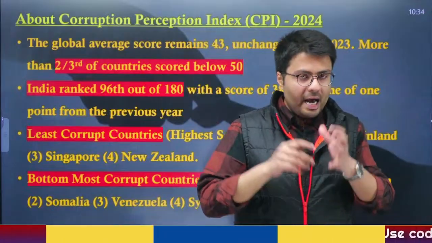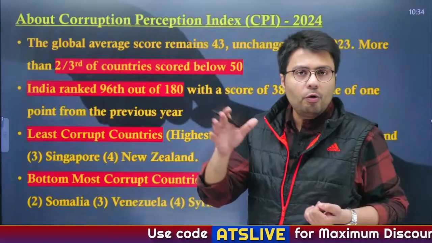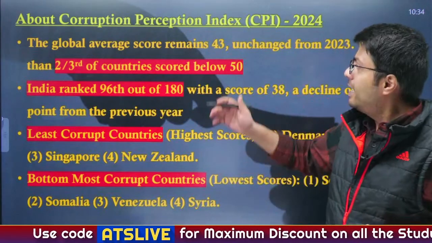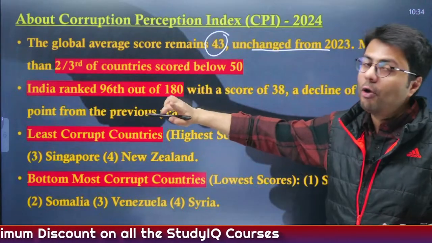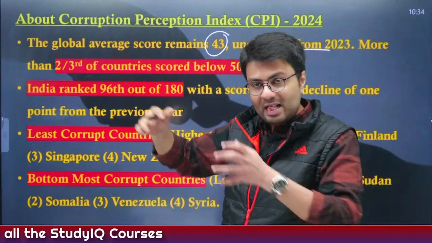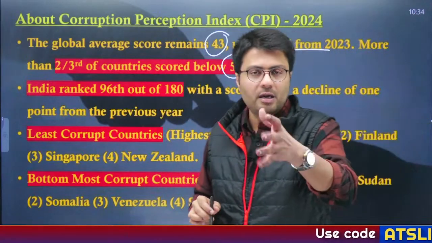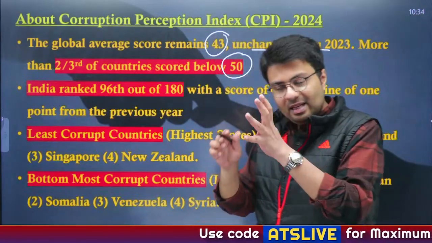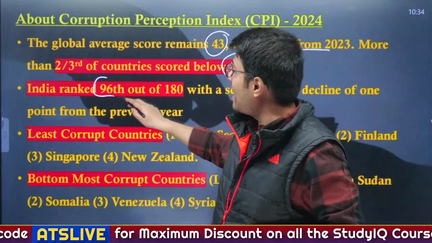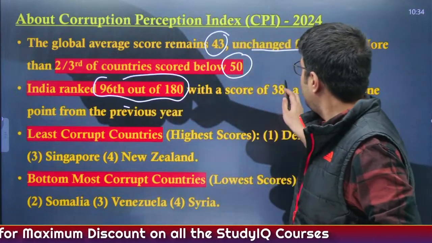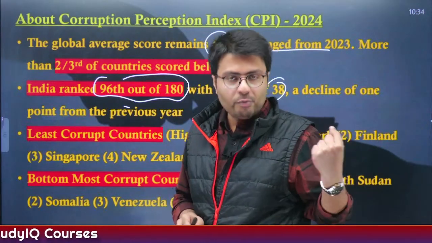Now, as per the latest Corruption Perception Index for 2024, the global average score for corruption perception remained at 43, unchanged from last year. What is important to note is that two-thirds of countries in this index have a score below 50, which means corruption is spread across the world. Also, India stands at 96 out of 180 countries with a score of 38, which has declined by 1 point from the past year.